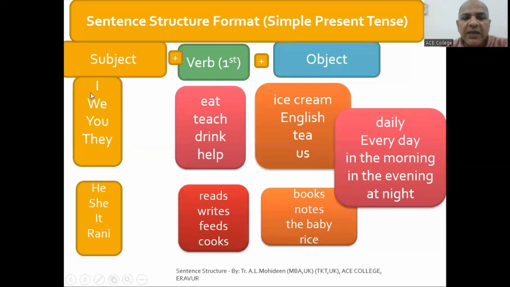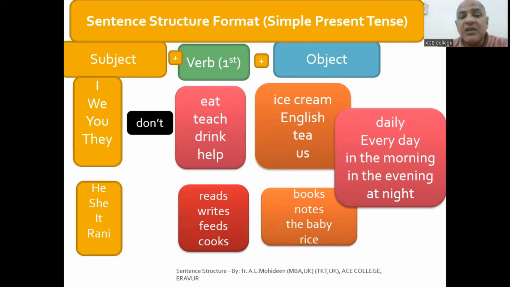With I, we, you, they, you have to add don't. I eat, I don't eat. We teach, we don't teach. You drink, you don't drink. They help, they don't help. So in speaking, you have to stress the don't. The sound should be higher. So for example, I eat, I don't eat. Okay, we teach, we don't teach. So the negative sound should be high.